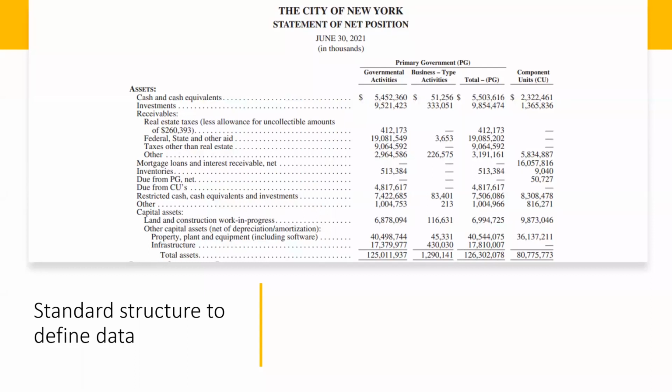This is the assets section of the City of New York's Statement of Net Position. Although New York City will report very different information from, for example, the City of Los Angeles, it will still use the same general presentation for its balance sheet information, although the line items may differ, and of course, the facts will be different.